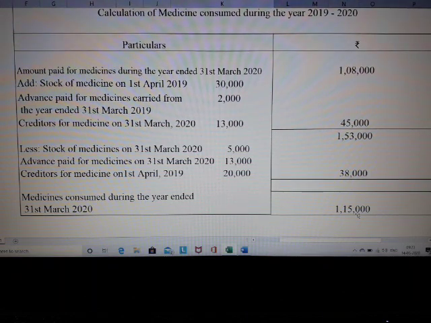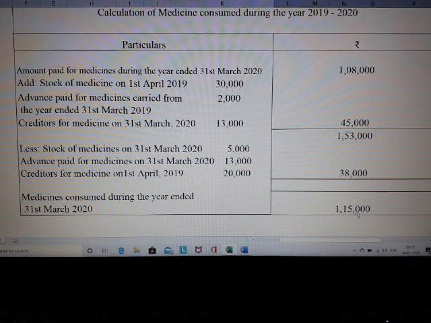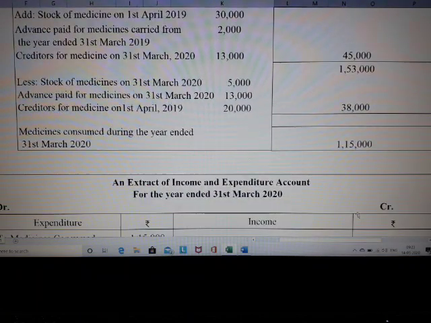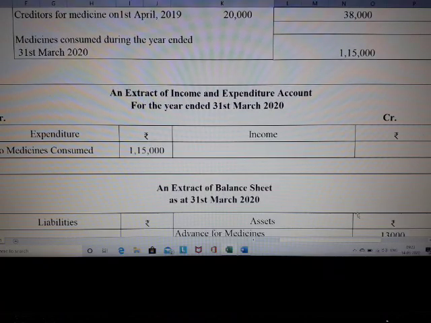What does it denote? The 1,15,000 denotes the amount of medicine that we have consumed for the year ended 31st of March 2020. So where do we need to show this amount? We need to show it in our income and expenditure account. Just prepare the extract in a similar way.